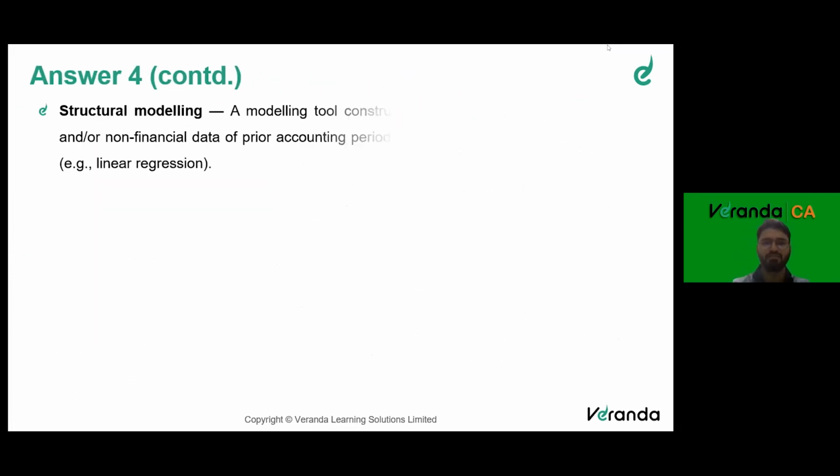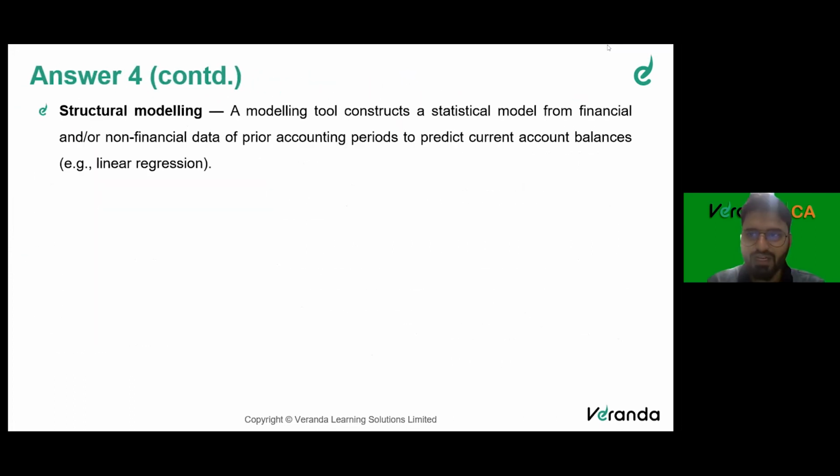Last one is structured modeling. Not very vividly used in audit, but it's a modeling tool. Like you have your y is equal to ax plus b, your regression statistic. So you use that particular formula, and if there is any semi-variable cost, you use that particular tool to identify it. A modeling tool constructs a statistical model from the financial and non-financial data of prior accounting periods to predict current account balances. So it's basically a model.